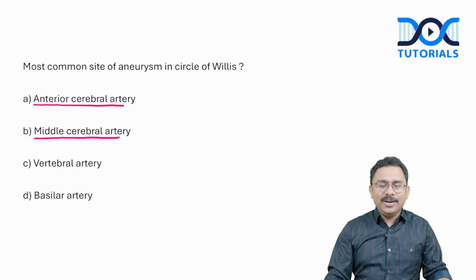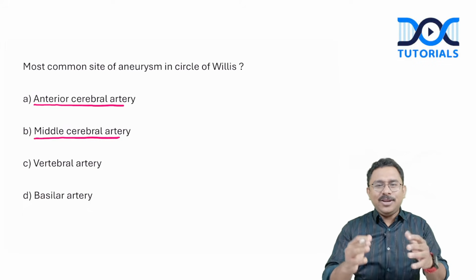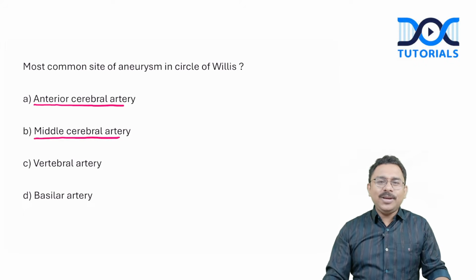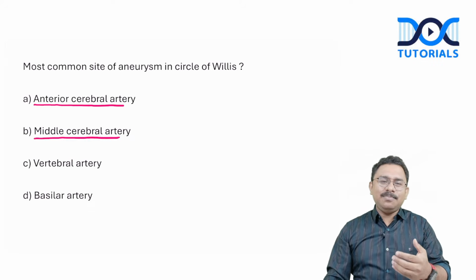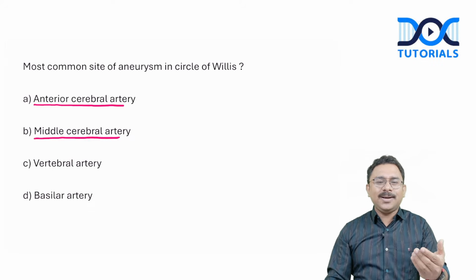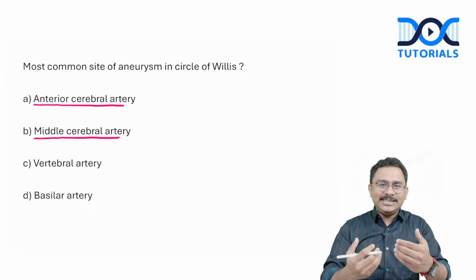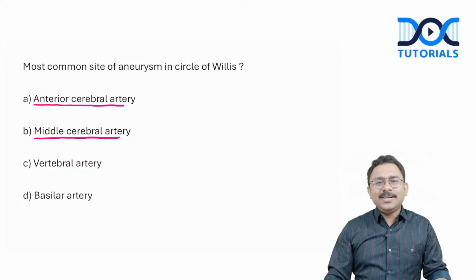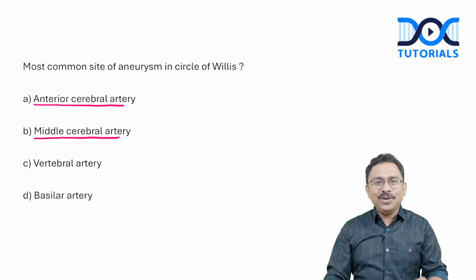I wanted to tell you this because many of you would have thought it is anterior cerebral, but there is some data pointing to MCA as well. According to certain textbooks, it is the proximal part of the ACA-AComm junction, but MCA aneurysms are also more common. So let me accept that there is a bit of controversy in this. Accepting the controversy, I'm moving to the next question.